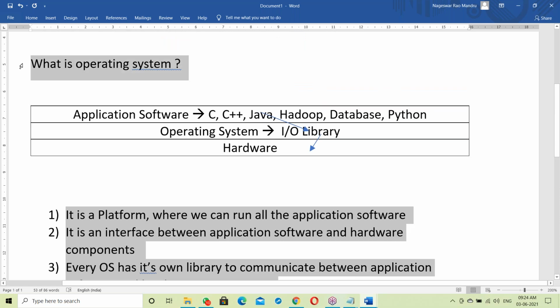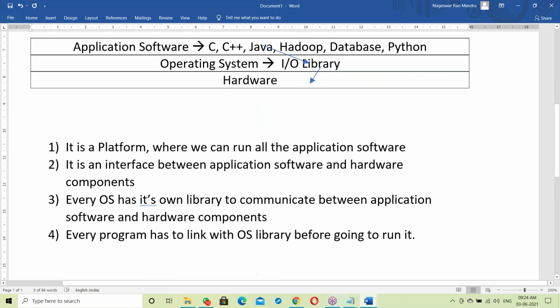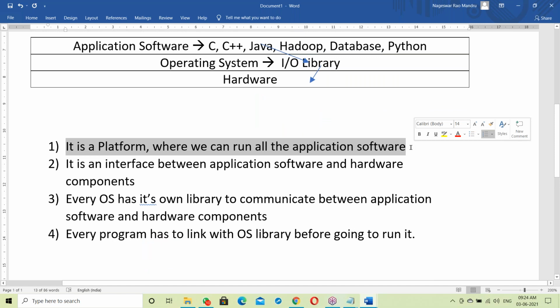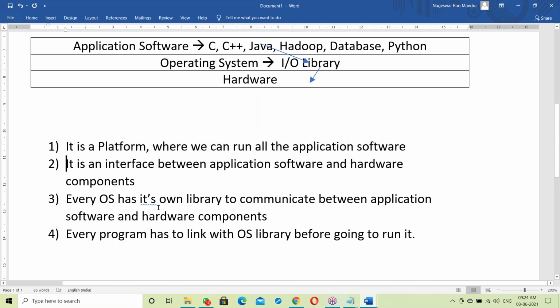So what is an OS? It's a platform where we can run all the application software. Next, it's an interface between application software and hardware components. Every OS has its own library. The OS uses the library to communicate between application software and hardware components. The library is an important component of the OS and plays a major role.